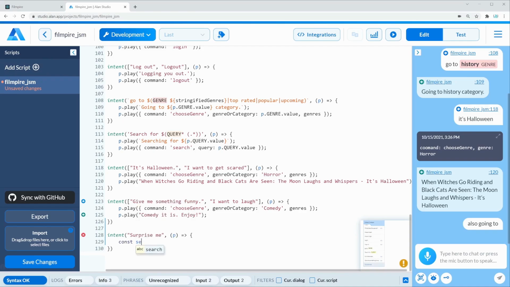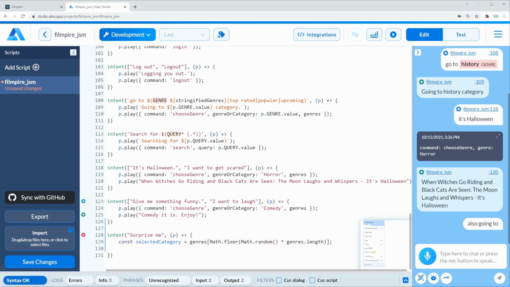So we can say const selectedCategory is equal to, we need to get into the genres object, and then say Math.floor. Floor rounds the number to the lower integer. Inside of there, we can say Math.random, and then we can multiply that with genres.length. That way, we're going to get one random movie.